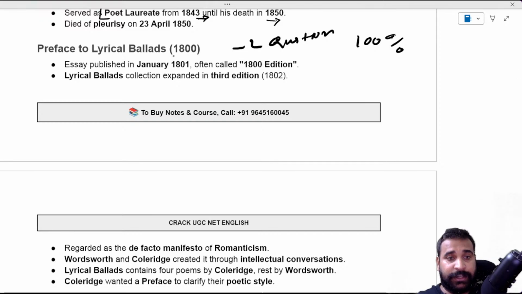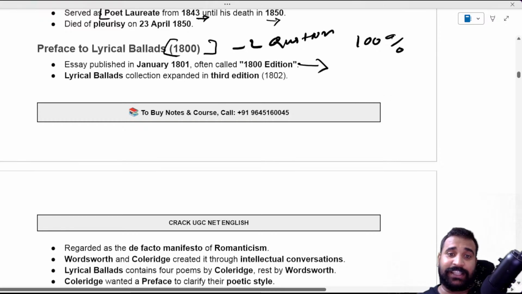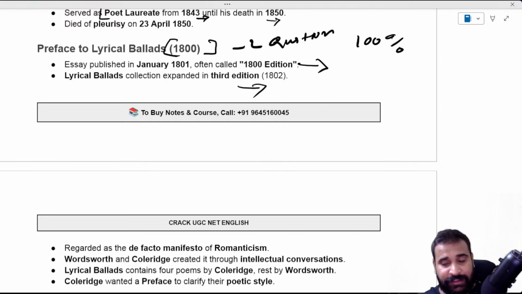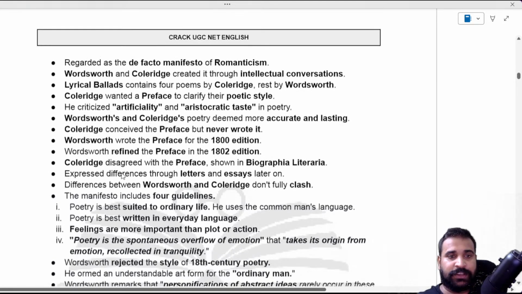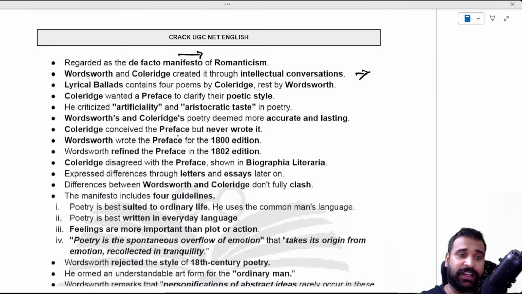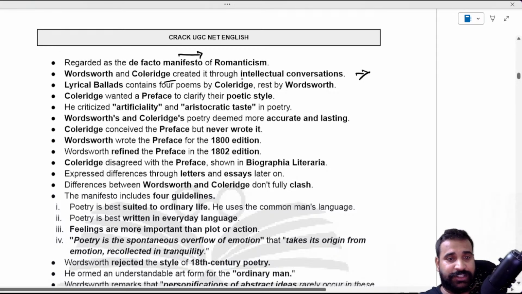Remember, the preface was added in the 1800 edition, and that's the most important question that they usually ask in your exam. And the collection expanded, so Lyrical Ballads was published again in 1802 and then 1807, different publications. As you know, it is marked as the manifesto of Romanticism, and Wordsworth and Coleridge created an intellectual conversation, and in Coleridge's Biographia you can see how he replied to the preface to the Lyrical Ballads, which we're going to talk about when we discuss Coleridge's Biographia Literaria.